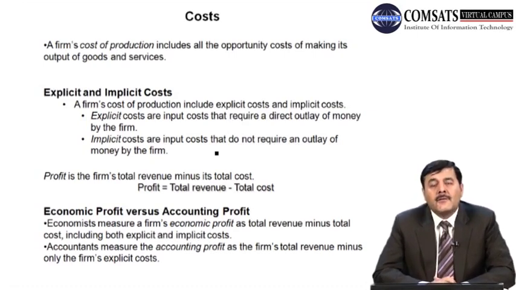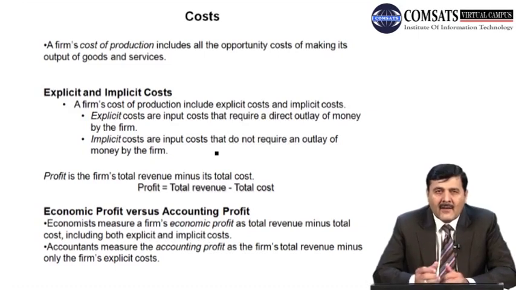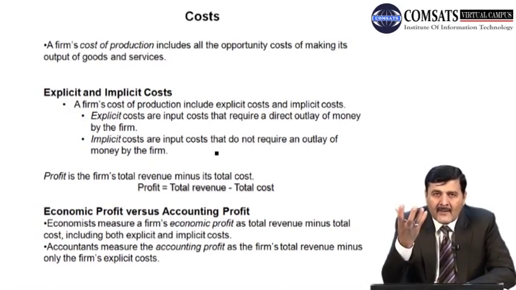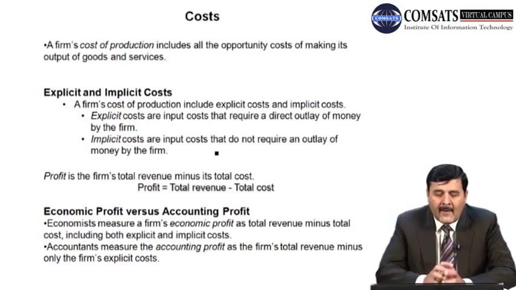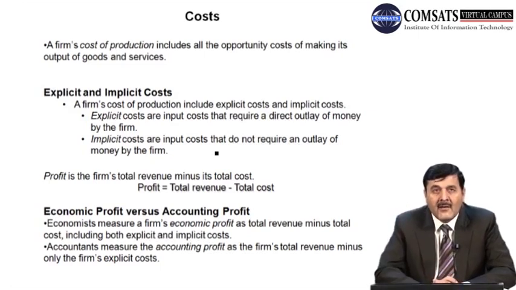Now there are 2 types of cost normally. One is the explicit cost and the other is the implicit cost, right? So what is the explicit cost? The cost which जो कि आपको ज़ाहिरन नज़र आती है, जो एक firm pay करती है, right? A firm's cost of production includes both costs, that is explicit and implicit cost. Now what is explicit cost?